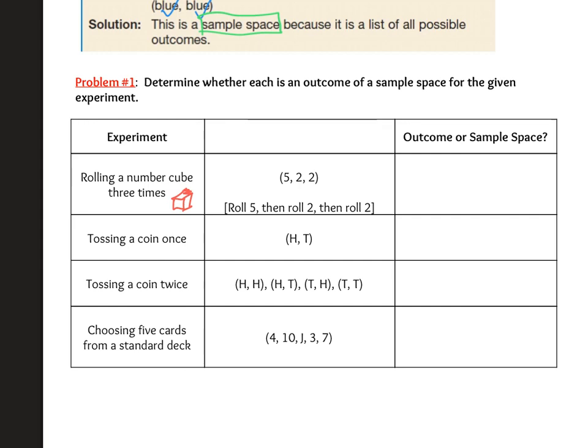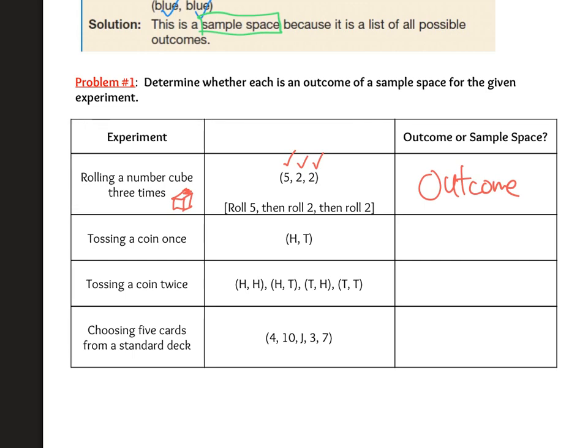If I roll a 5, and then I roll a 2, and then I roll a 2, we would call that an outcome, because that is only one of the possibilities of what could happen if I roll a number cube 3 times. You could get a 1, and then a 1. You could get a 1, and then a 2. You could get a 6, and then a 2. There's a lot of different things that could happen. All right, so moving on.